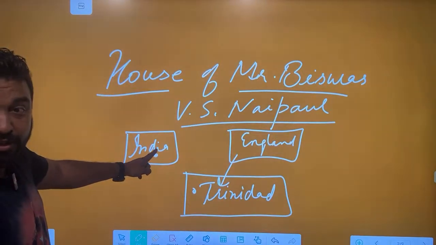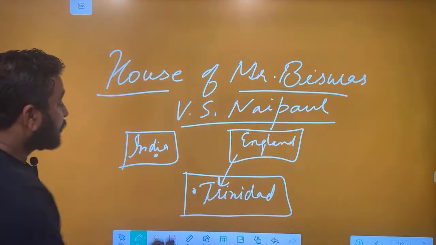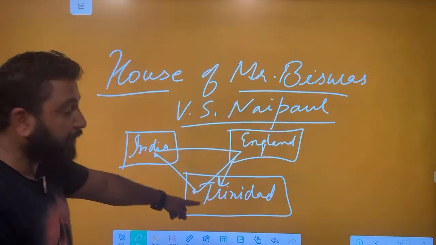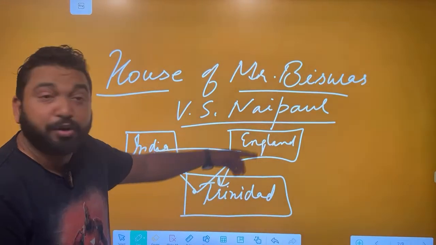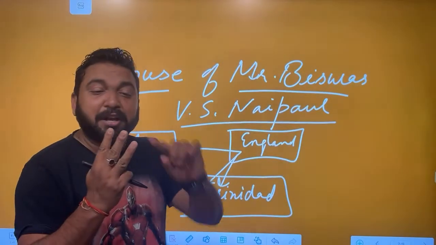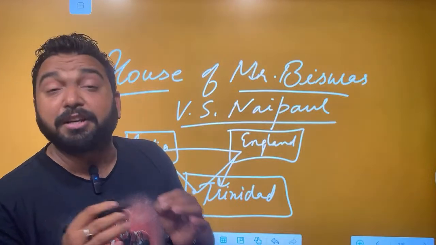Indians, the first culture they have left, they are living in a second culture under the domination of a third culture. So this is purely a post-colonial work. Trinidad was totally dominated by England. This is the reason that it has three cultures, cultural shocks, dislocation of culture, plus cultural gap.